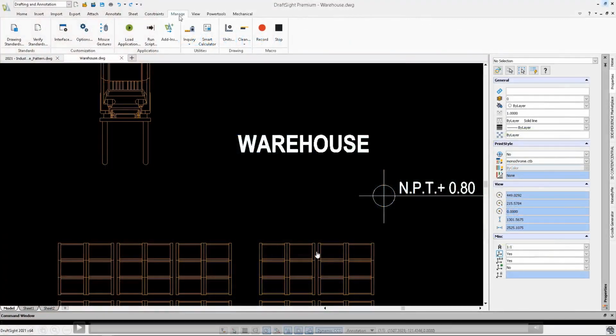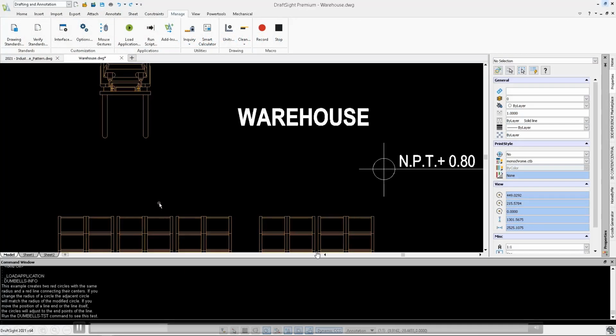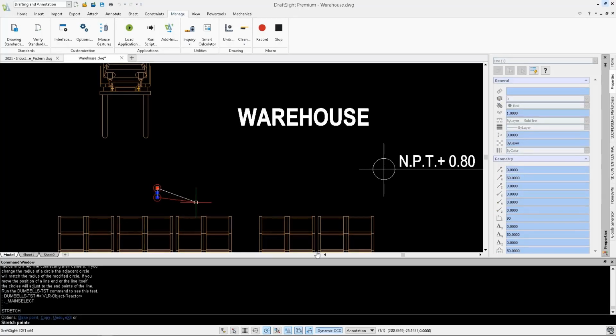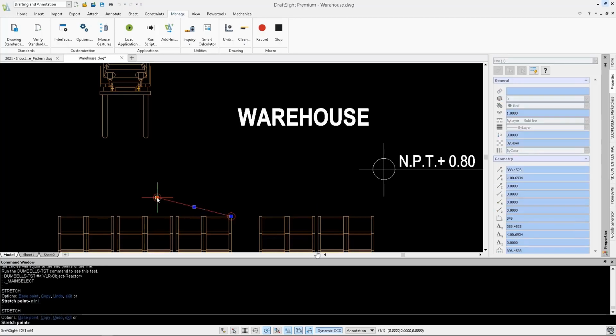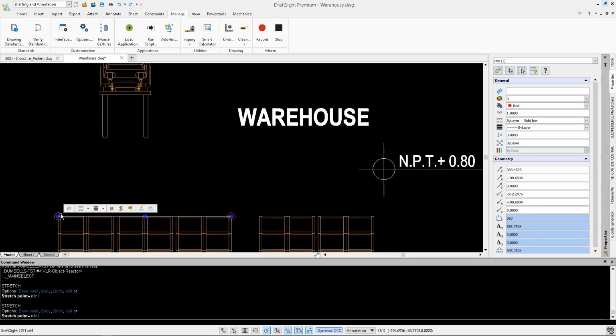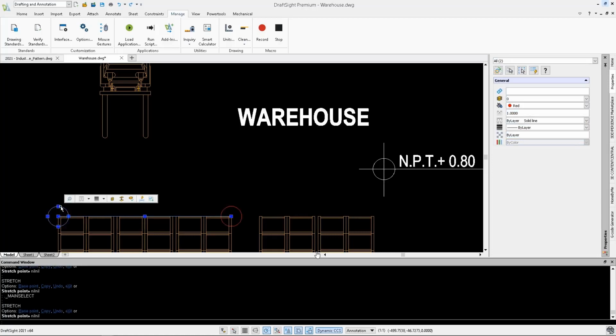This is an example of supporting Visual LISP. Okay, you can see here, we are just selecting the Visual LISP, and now we can type in the command name. There are two commands. One is to show the info, to show you what the Visual LISP is doing, and then you can type in the actual command. You can see now the dumbbell geometry has been created automatically. And you can drag the circles, the relationship has been maintained, and then if you modify the circle on one side, the diameter of the circle on the other side updates automatically to stay in sync. So this is a simple Lisp routine.